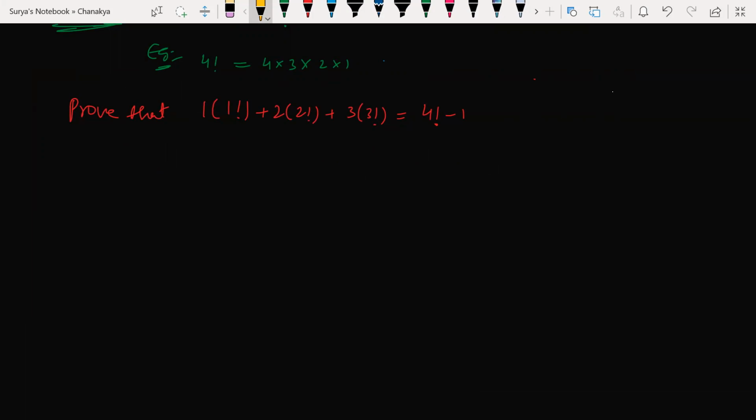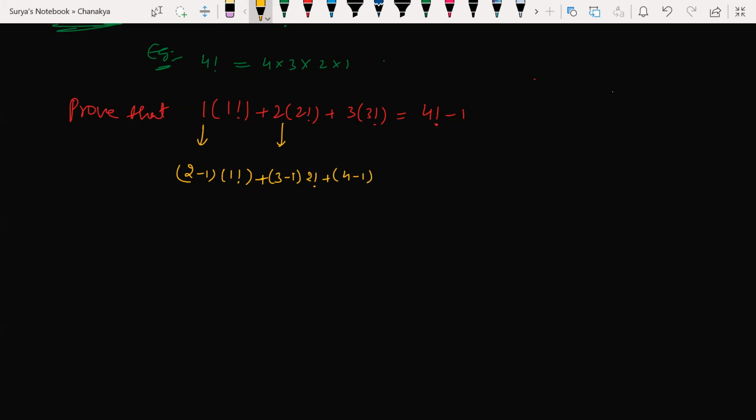Look at this here. 1 factorial is 1 only, everyone knows that. So this 1 can be written as (2 minus 1) factorial. This 1 factorial is as it is. So plus, this 2 can be written as 3 minus 1, isn't it?